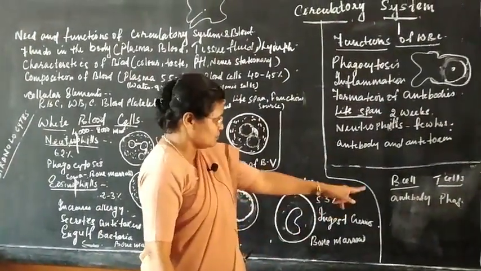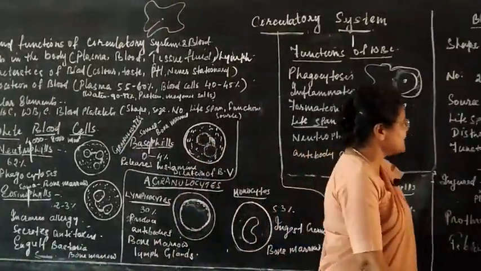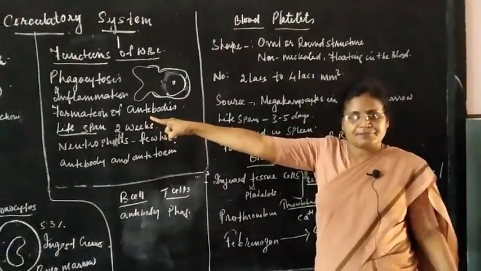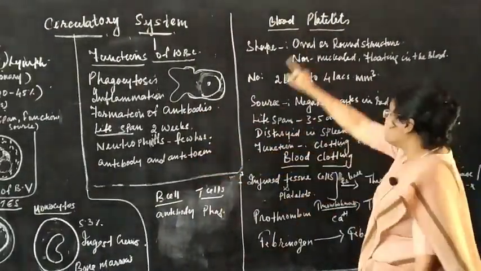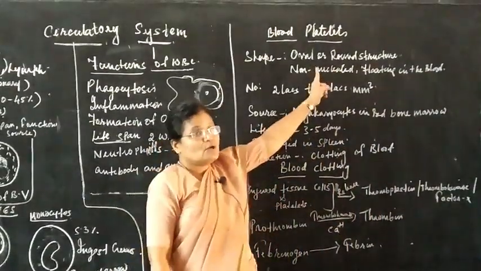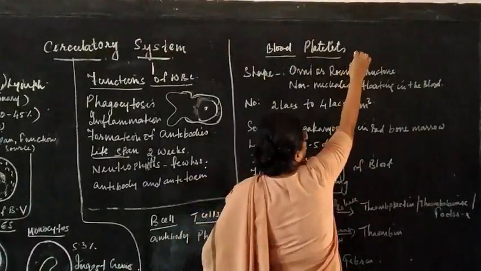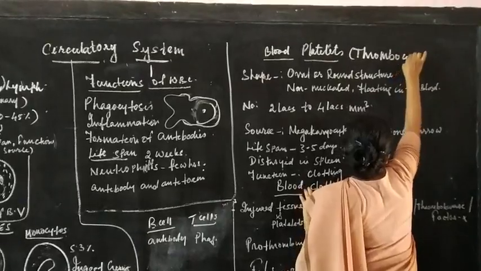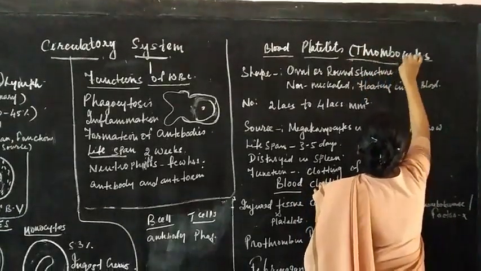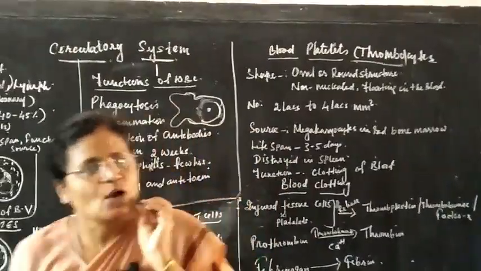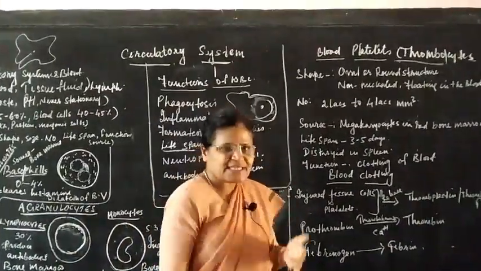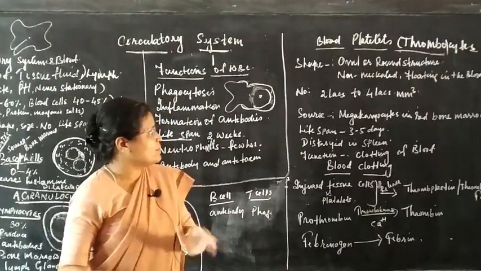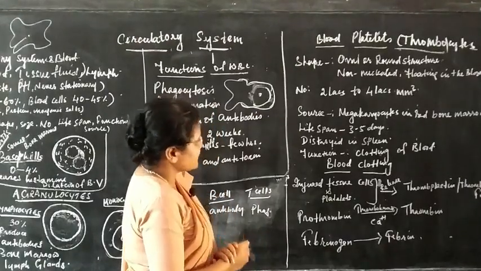Now we go to your blood platelets. Very interesting, very easy. RBC is called erythrocytes, WBC is called leukocytes, and blood platelets are called thrombocytes. Remember children, they are called thrombocytes because they are cells which have a clotting substance called thrombin, along with thrombokinase, prothrombin, etc. So it is called thrombocytes.